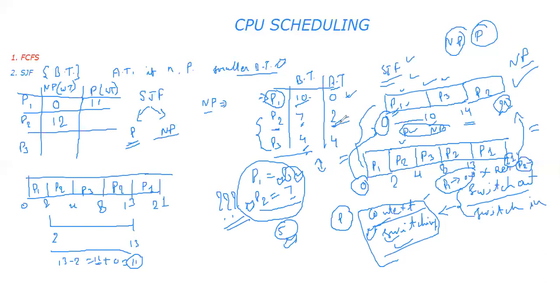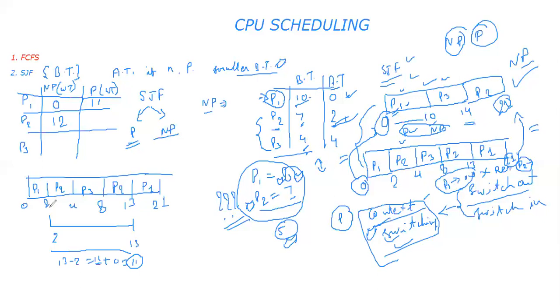P2 arrived at 2 units of time, so its waiting time will start from 2. You have arrived at 9 a.m., so I am not going to calculate your waiting time from 6 a.m. It will start from 9 a.m. itself. So that is the point here.